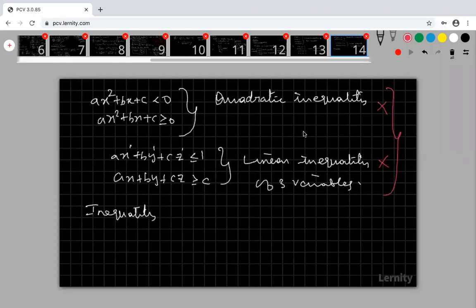Now come to that. What is the definition of inequality?